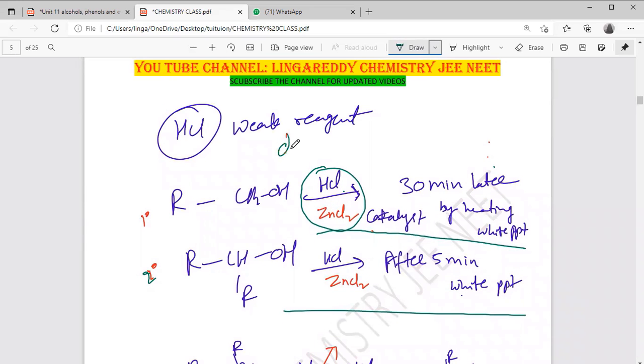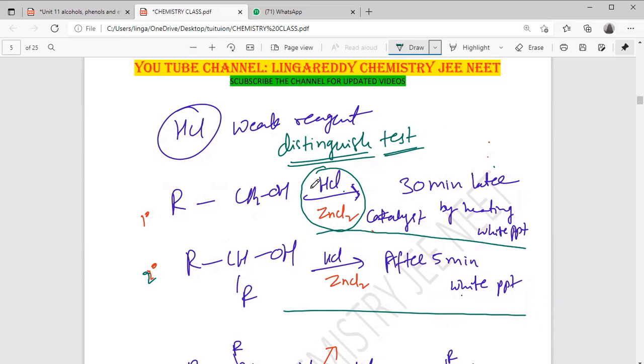What is that? A distinguish test. Have you heard this name, distinguish test? No, sir. A distinguish test means that by performing a chemical reaction, you identify which functional group is there in the given compound, or which type within the functional group. If you identify it by a chemical reaction, the test is known as a distinguish test.